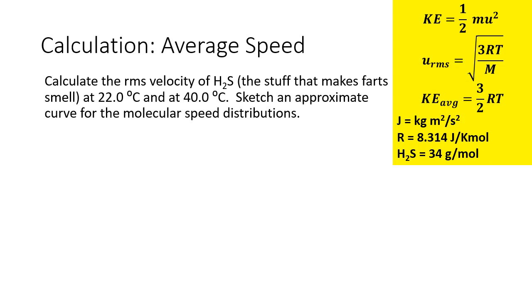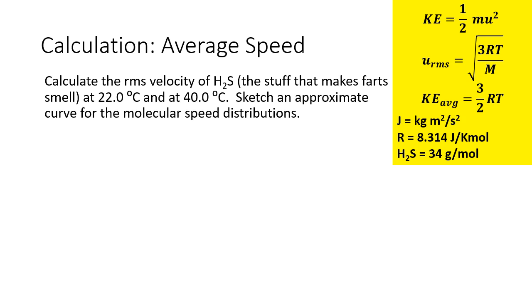Let's try a calculation. We're going to calculate the root mean square velocity of hydrogen sulfide, the stuff that makes farts smell. We'll do that at 22 degrees Celsius and at 40 degrees Celsius. We're going to sketch an approximate curve for the molecular speed distributions. So this will be an imitation of the Maxwell-Boltzmann distribution from before.